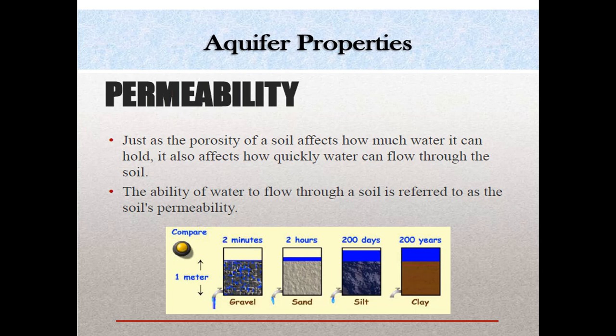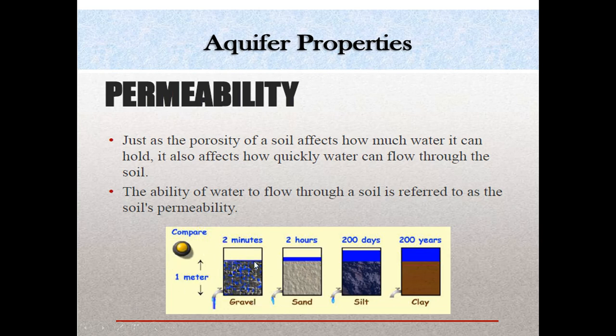Porosity is the ability to hold the water. So this is the ability of water to flow through a soil. So permeability means the ability to flow water. Porosity is the ability to hold the water. It may or may not allow it to pass also. Right?